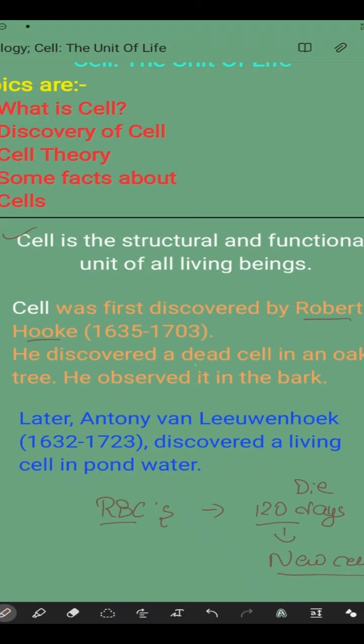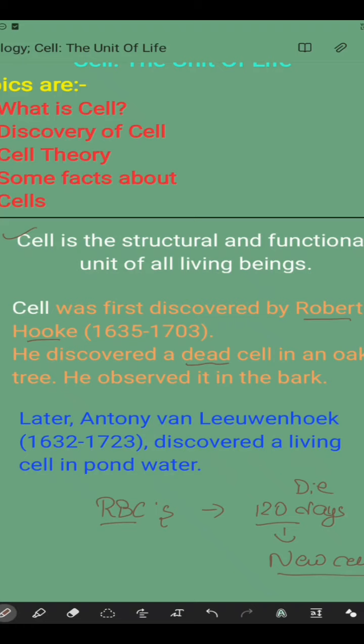But the cell which he discovered was a dead cell. So Robert Hooke discovered the first cell, and he discovered a dead cell in an oak tree. He observed it in the bark. He did not see the dead cell with his naked eyes, okay? He saw it with a microscope by achieving 2 times greater magnification, and that is called a compound microscope. I will definitely bring a video on this microscope because you have to know about it before studying cells.